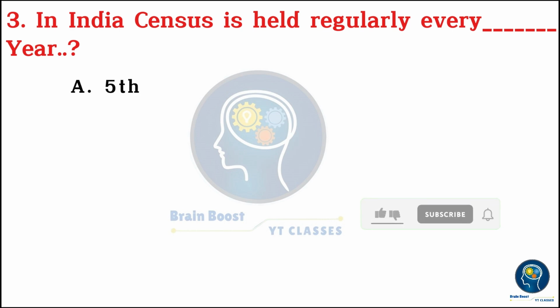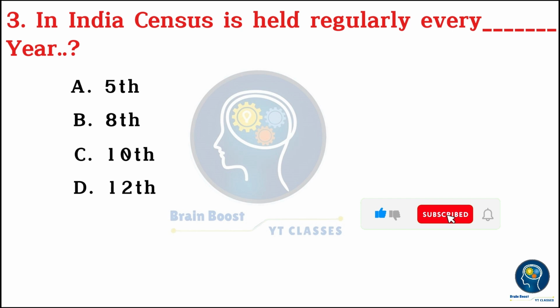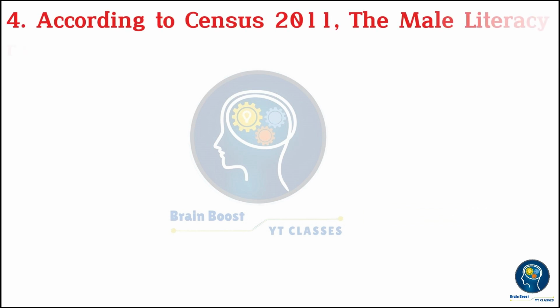In India, the census is held regularly every how many years? A. 5th. B. 8th. C. 10th. D. 12th. 3, 2, 1, 0. C. 10th.